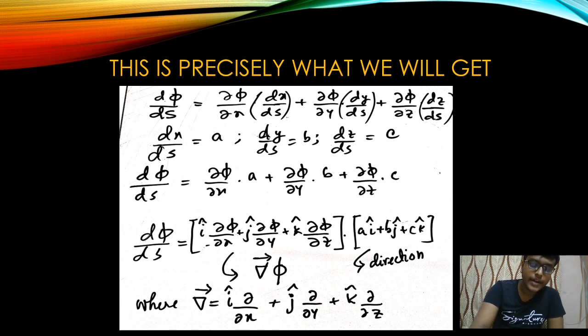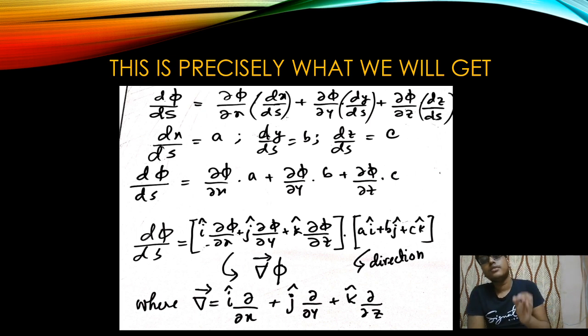Now you have to get acquainted with this particular notation. We are giving del operator its own life. What is the life that we are giving? We are ascribing to it the properties of a vector: i cap del del x, j cap del del y, k cap del del z.